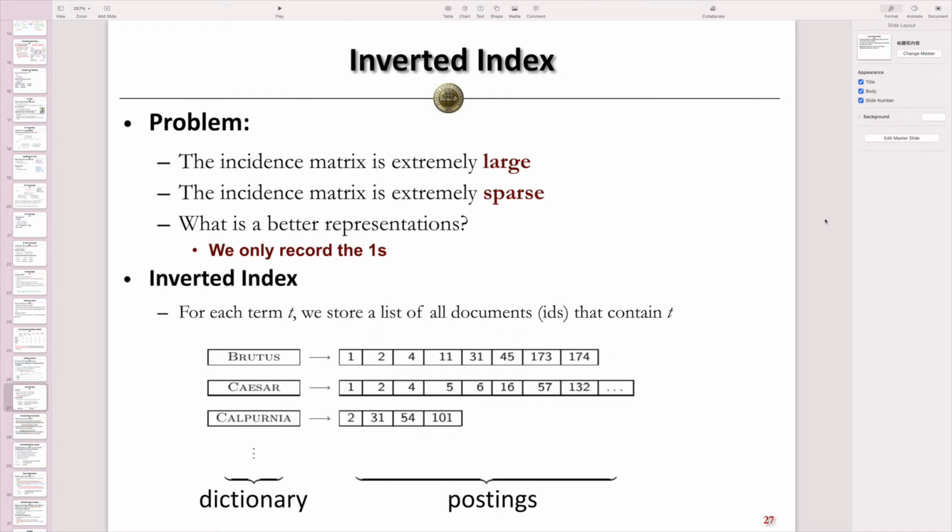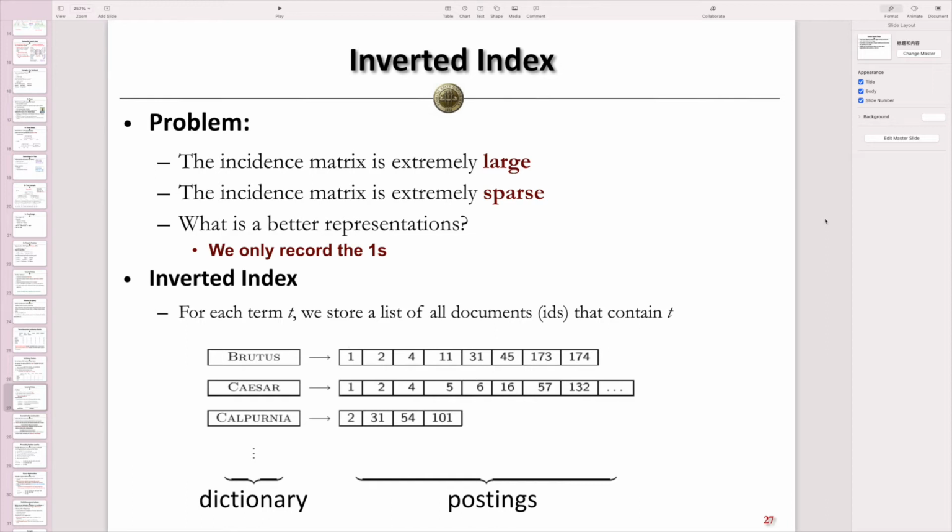Besides the space for storing this incidence matrix, it can also be very sparse. If you still remember, the values inside this incidence matrix denote whether a document contains some words. However, given a large amount of documents as well as terms, the incidence relationship between the documents and terms can be very sparse. In other words, inside this matrix, lots of entries will actually be zero values, which may create some problems for us to do the queries. Now, given two terms, we have their incidence vectors. However, inside them, lots of the entries are zeros. And when we do the Boolean expressions based on them, the time cost will be very large, because we have to scan all the entries in them, even though not all of them are ones.